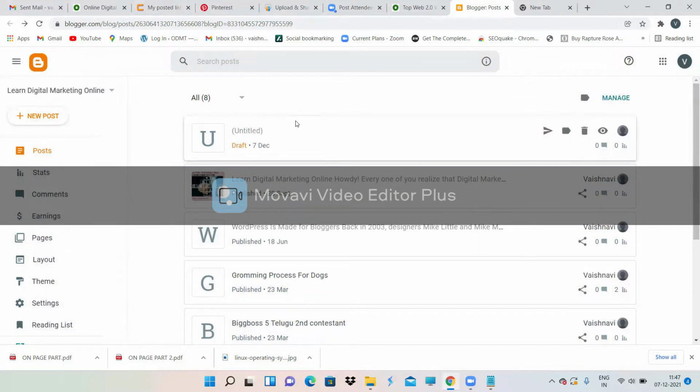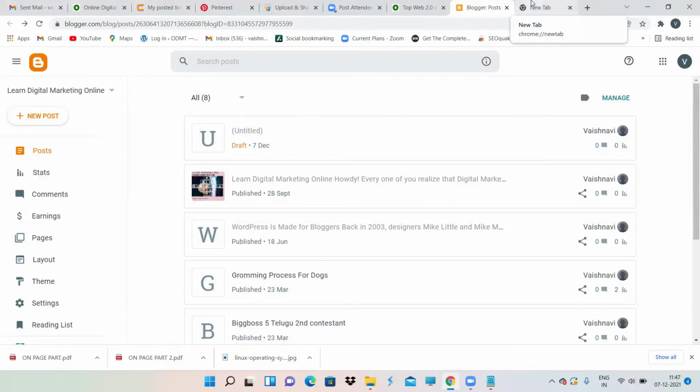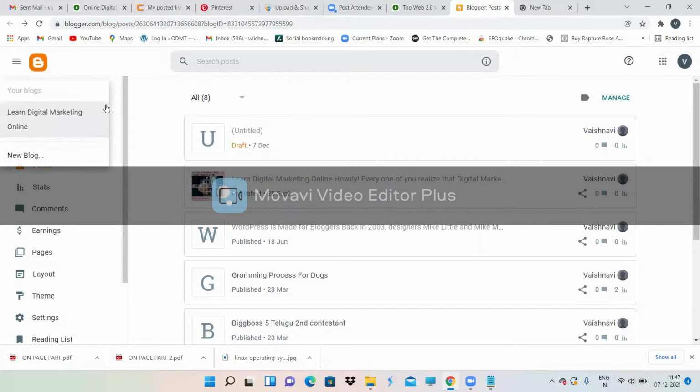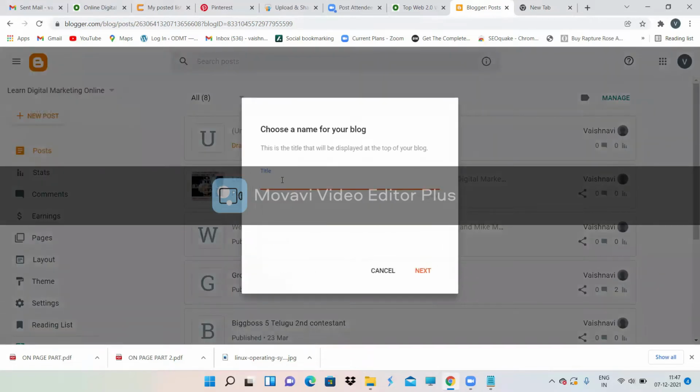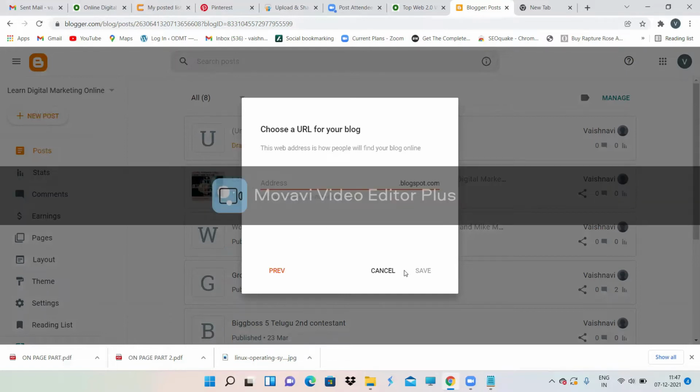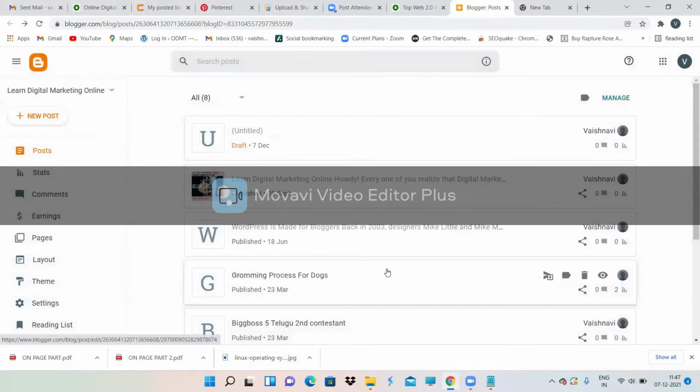Now, after creating your Blogger account, first go to Google and search for Blogger, then click enter. Then automatically you will be logged in with your Gmail address. Otherwise, if it asks you to log in, just please log in. After that, it will ask you to give any name, some random name, that is the title of your blog. Then it will ask you to enter the domain name. So you have to enter your name, how your Blogger account should look, like kustil.blogspot.com or pranita.blogspot.com. Give any name over here, then click on save. That's it. Your Blogger account will be created.